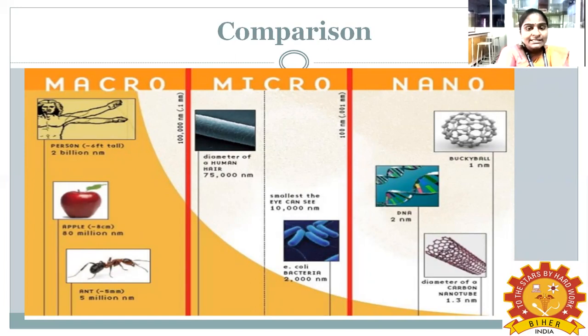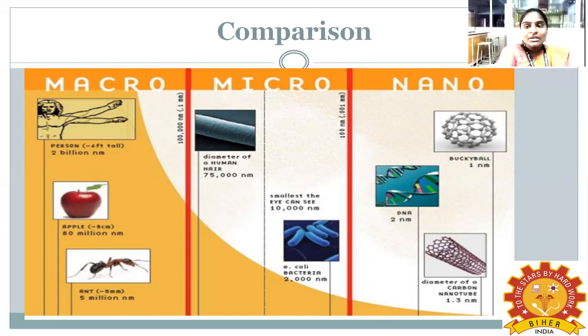So micro examples are human hair and bacteria. All of this comes under the category of micro. So in the micro, you can see the human hair. The range of human hair in nanometer is 75,000 nanometer, and the bacteria range is 2,000 nanometer.